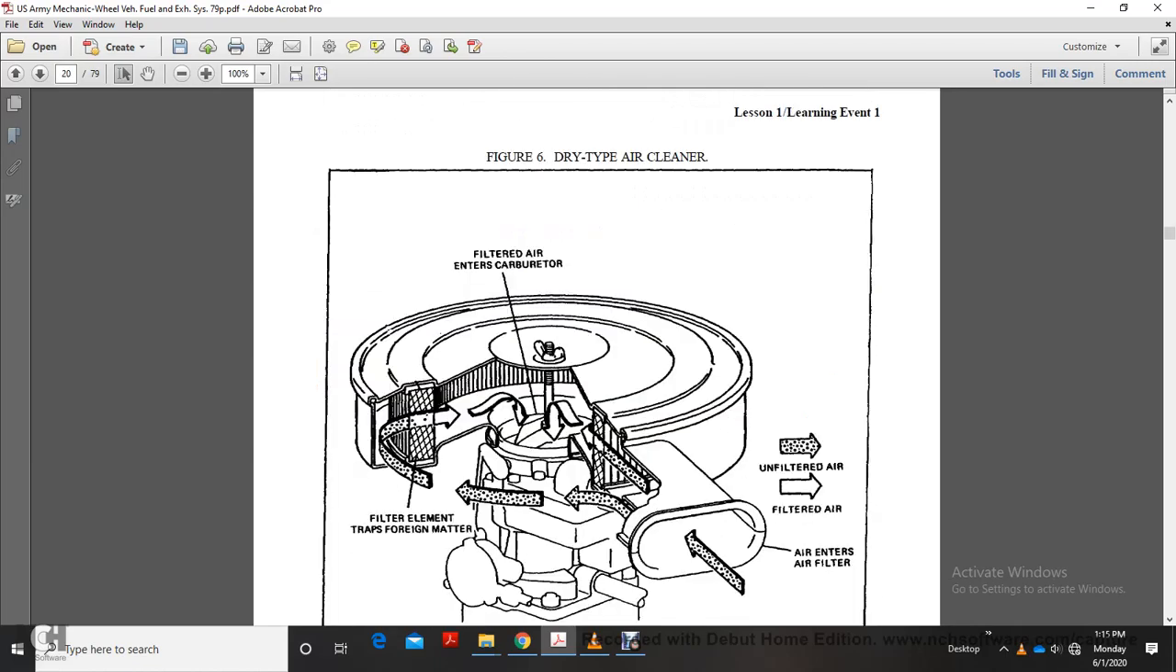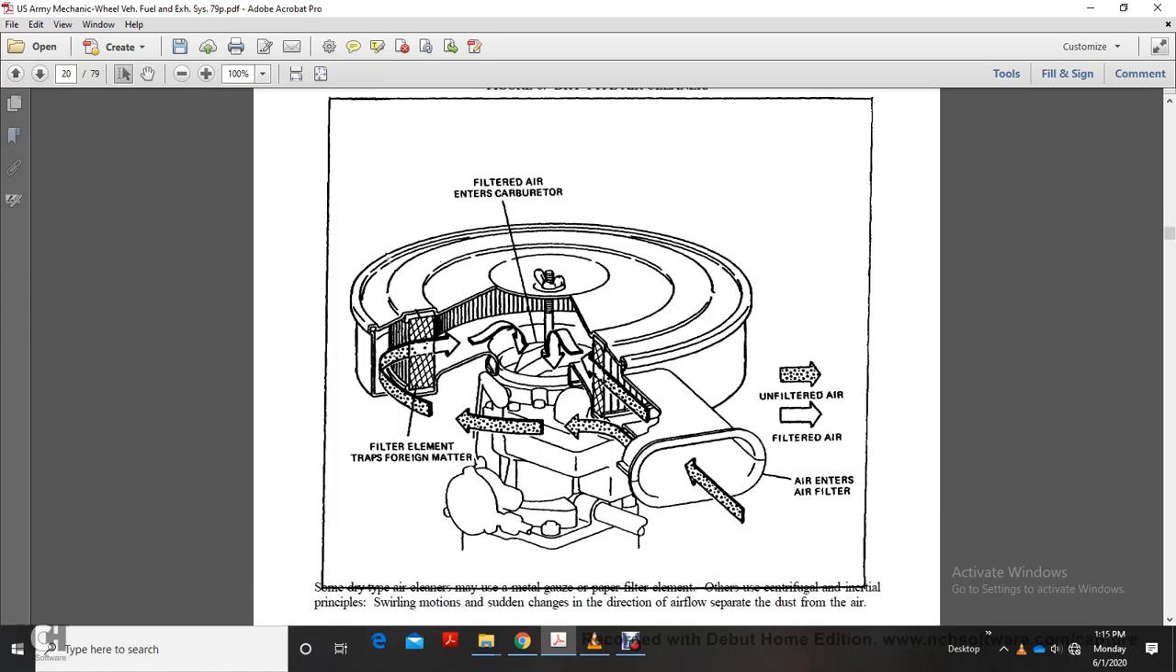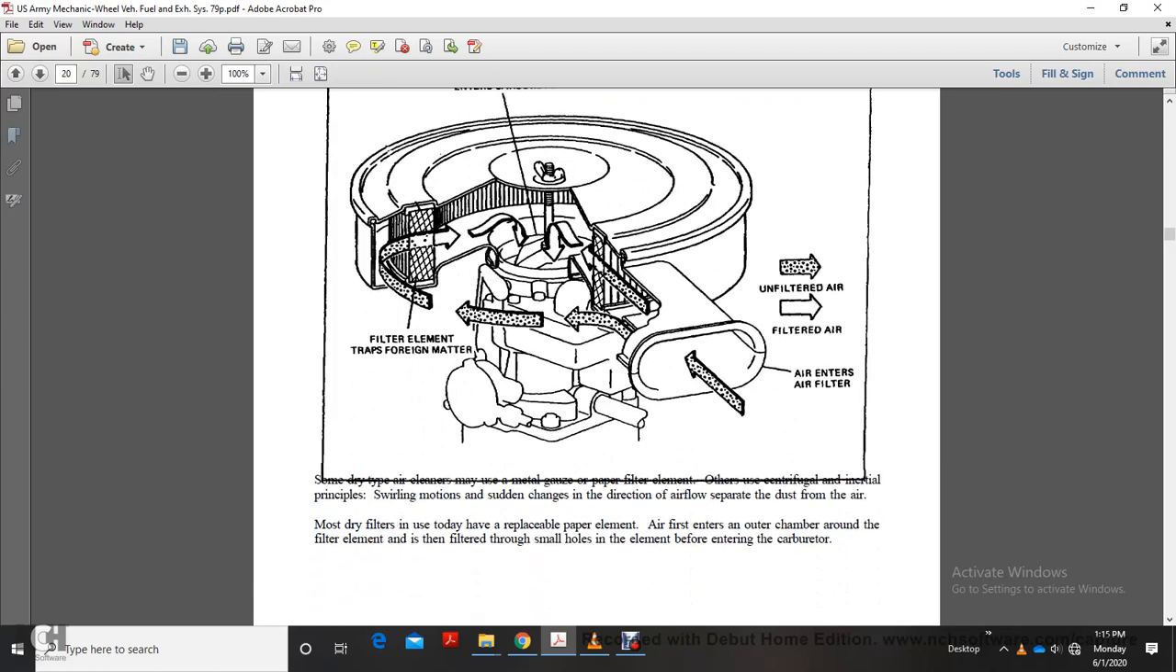This shows your dry type air cleaner. Filtered air enters the carburetor. The filter traps foreign matter. Unfiltered air goes in, clean air comes out. Some dry type air cleaners use a metal gauze and paper filter element.